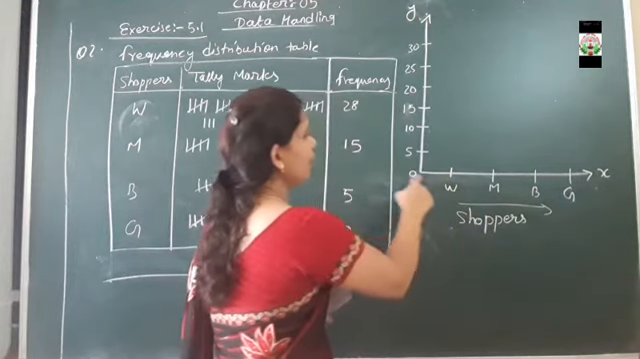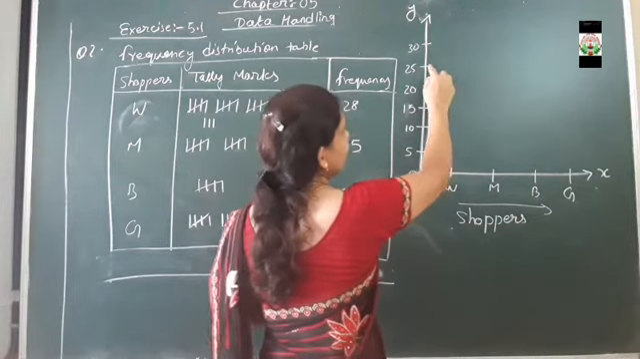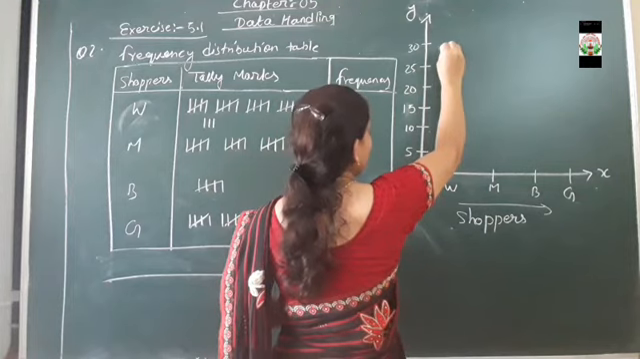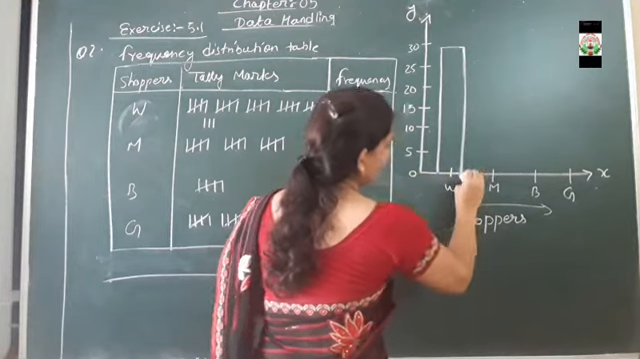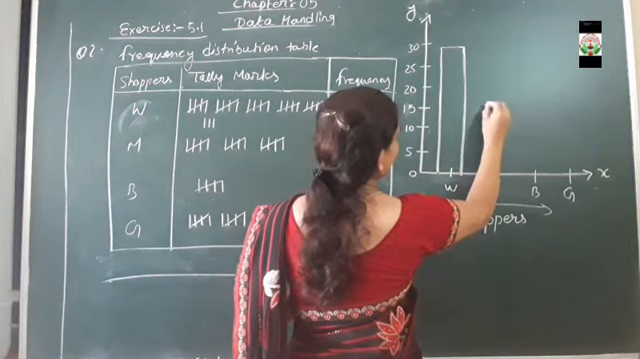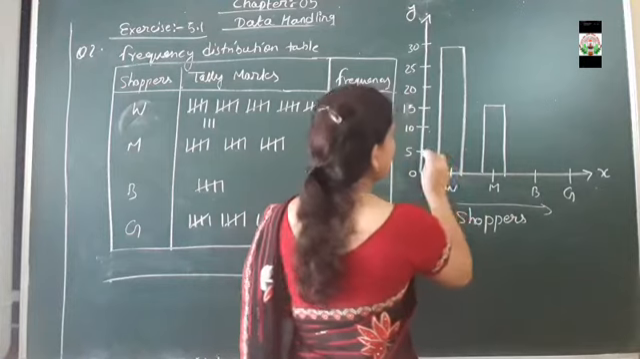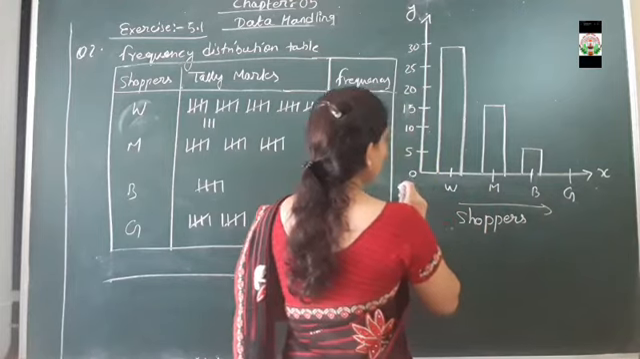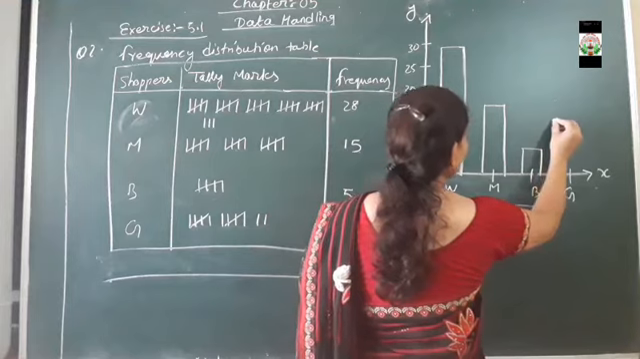How many women are there? 28 women, so we draw up to 25, 26, 27, 28. With the help of our scale we draw bars of uniform width. Then men: 15 men, so we draw the column up to 15. Then the number of boys is 5, so the bar will be up to 5. Then the number of girls is 12, so 12 comes somewhere here.